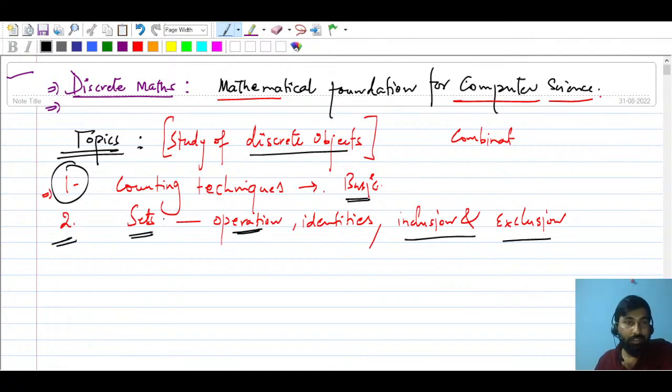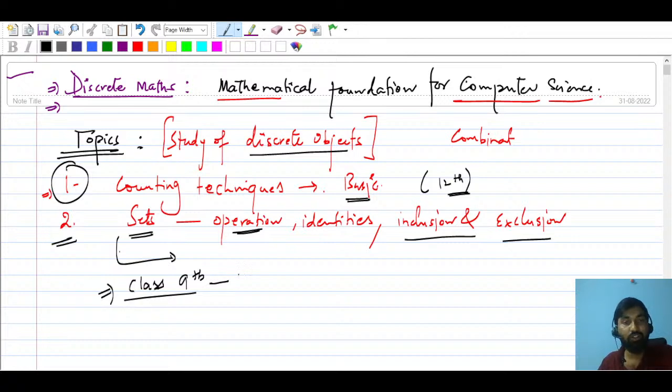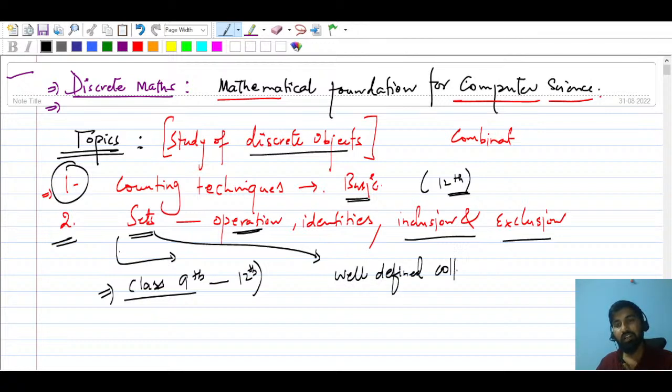So the topic like counting techniques, you have already studied in your class 12th. You can revise. We will be talking here with respect to computer science and sets. These things you studied in class ninth, I think. Class 9. So this is again very important. In class 12th, you studied about sets. What is a set? That is a well-defined collection of objects.